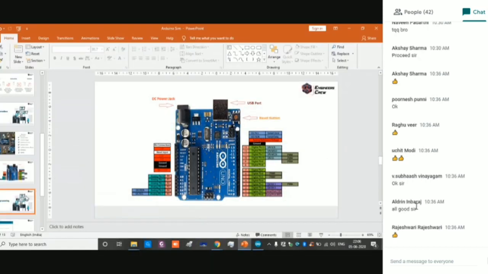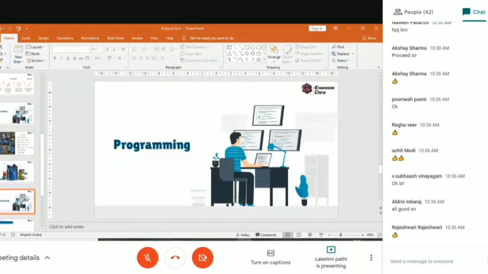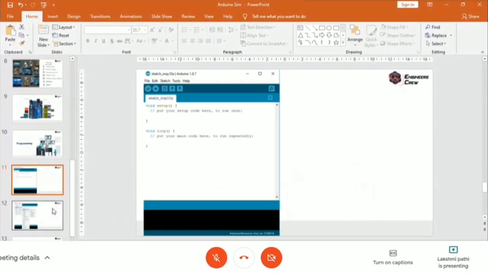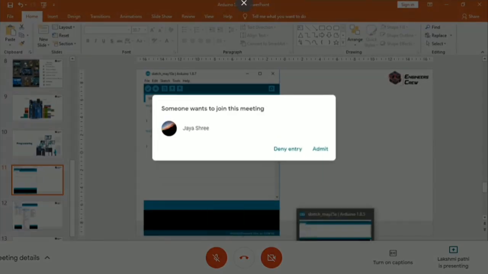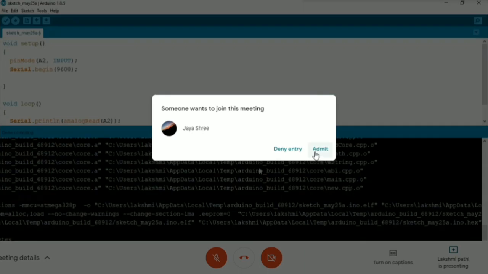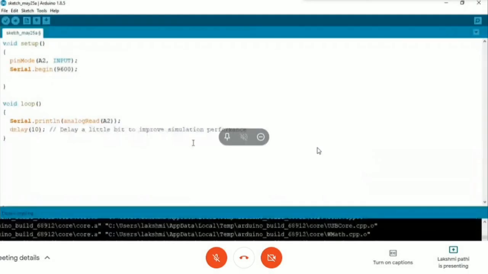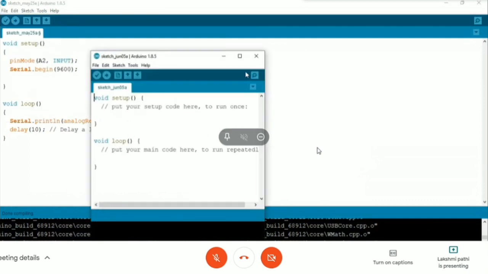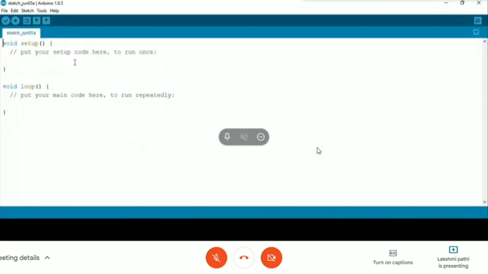Okay, starting with programming. For the 8085 controller, you have to program some hex codes. For Arduino, the structure will look like this. So, without slides, I'm just going to Arduino, so probably you get a clear idea. Once you create a new program, it will look like this: void setup and void loop.